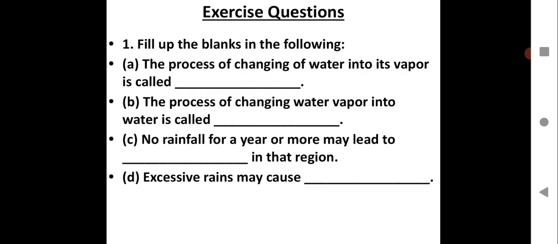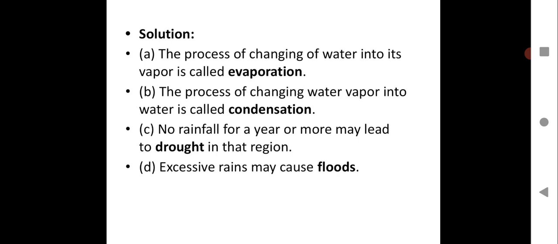Exercise question here. Question 1. Filling the blanks. We have to fill up the blanks in the following. First one. The process of changing of water into its vapor is called dash. You all know the answer. So you have to write the statement along with the answer. So write the statement and underline the answer. So the answer is evaporation.